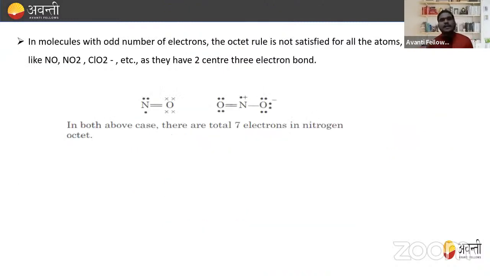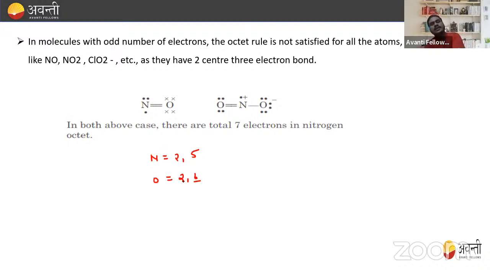Okay. Now, in a molecule with an odd number of electrons, the octet rule is not satisfied for all the atoms. Examples are molecules like NO, NO2, ClO2 negative, as they have a two-center, three-electron bond. How can we understand this? Let's see the example. If I'm talking about NO, we know that N has 2, 5 electrons, right? And oxygen has 2, 6 electrons.